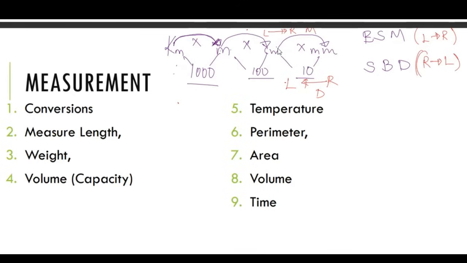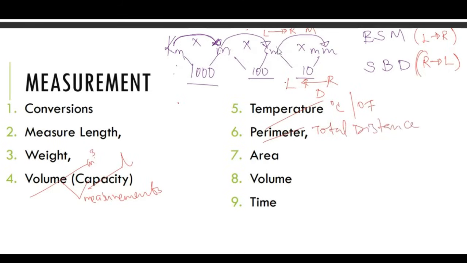Volume or capacity. These ones we shall see them. These are under still also measurements. And we said volume. This is mathematical. Volume. Then this is in real life. Liters, kiloliters. As temperature, we have two. Then perimeter, total distance. That's what you should know. So total distance around a given shape. Then area. Area is the surface. You can say surface enclosed in a perimeter.